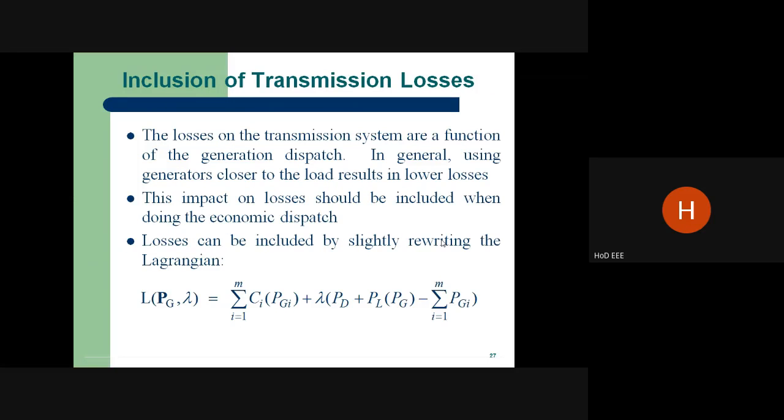So next we can add the losses. This is another bigger problem for the coordination equation. If we add the losses, definitely the generation must meet the demand plus losses. Again, in the Lagrangian function, the demand plus losses equal to the generation. This is the constraint. Here the demand is a fixed value, losses is not a fixed value, losses depends upon the generator. It is very, very important.